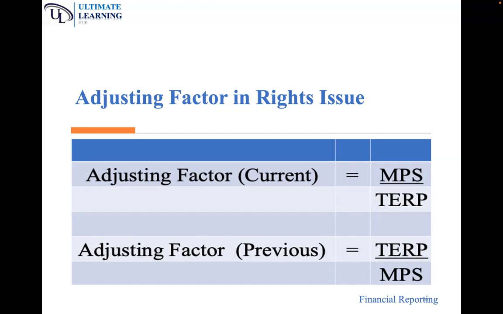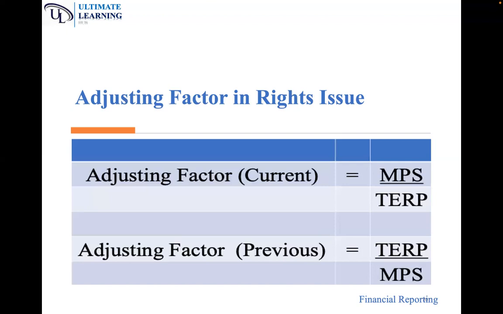We will use the market price of the shares divided by what we call TERP, the theoretical ex-rights price. What is the theoretical ex-rights price? It is the average price of the shares after the rights issue.